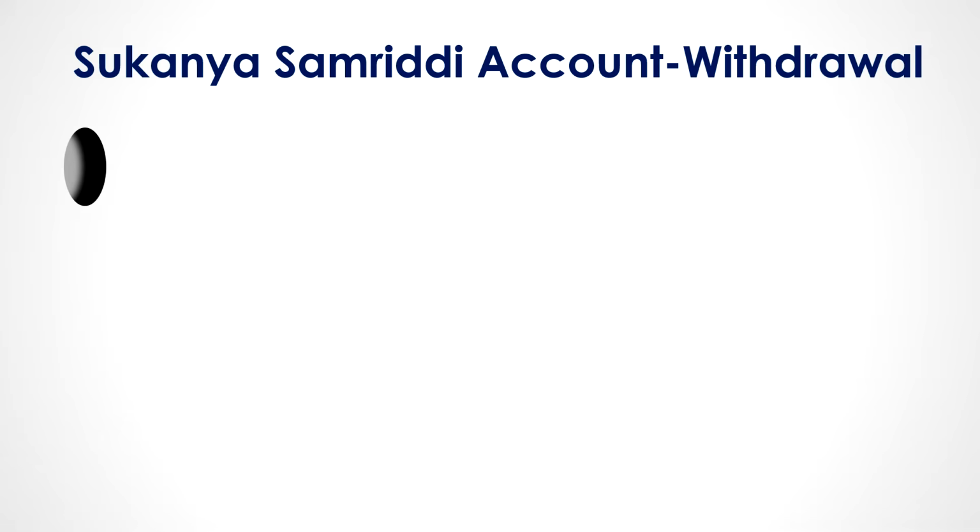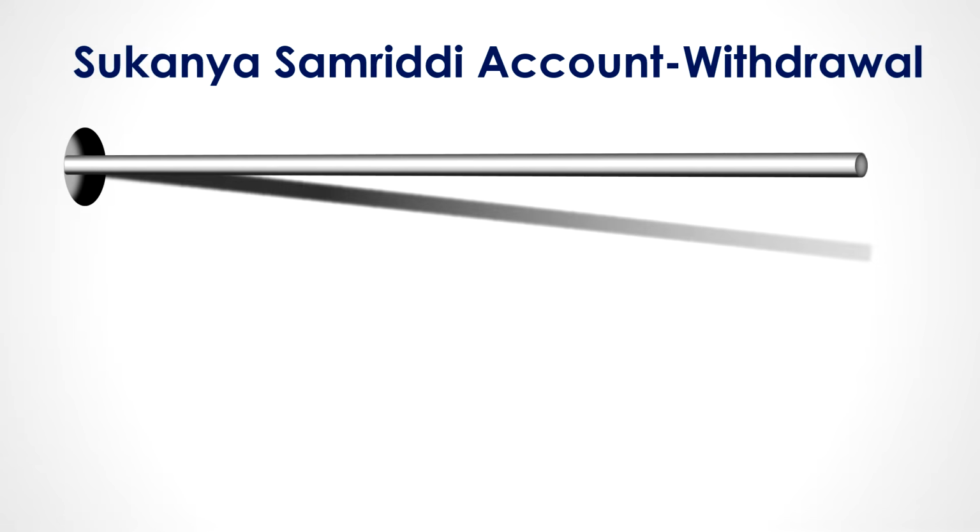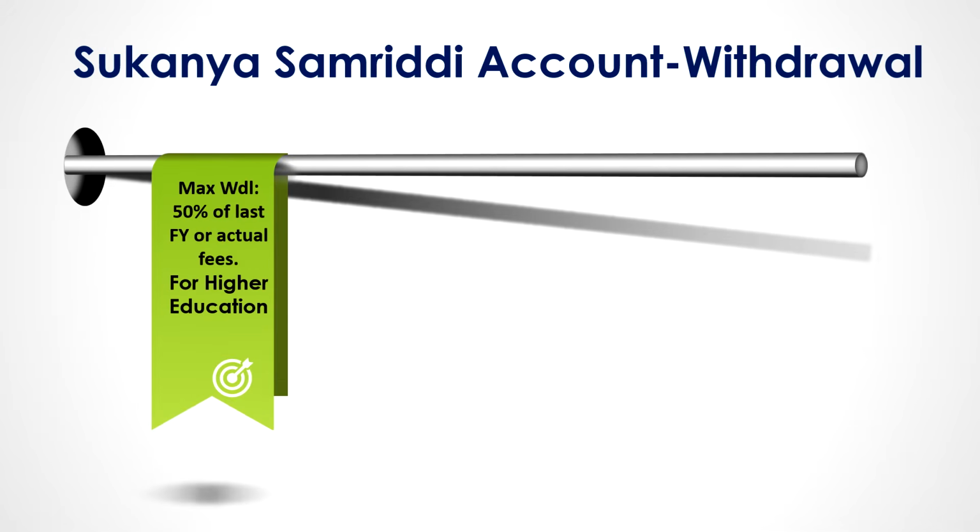Then comes the withdrawal part. Withdrawal can be made in a Sukanya Samriddhi account also. The maximum withdrawal that can be made is 50% of the balance at the end of the previous financial year, that is 31st March of the last financial year, or the actual fees paid for higher education.